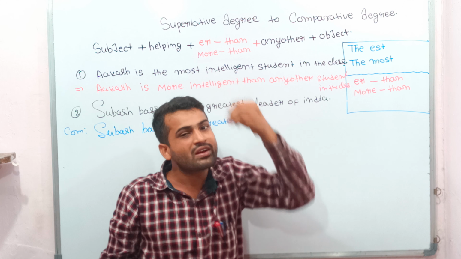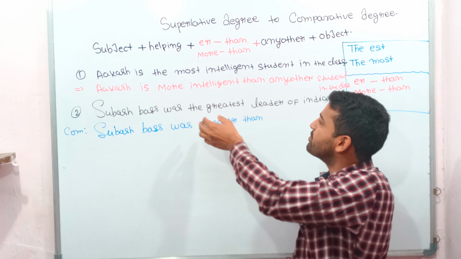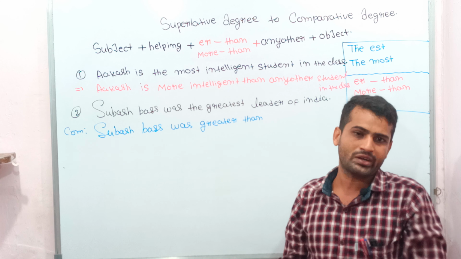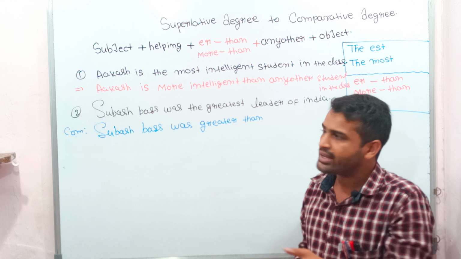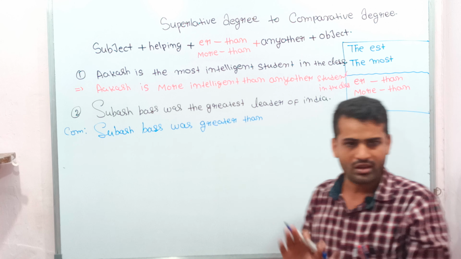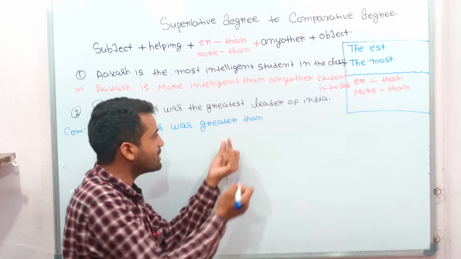We are not changing into positive degree; that rule will be followed for positive degree. We are changing into comparative degree, and we will go systematically. There are no imbalances. Then see here: Subhas Bose was greater.